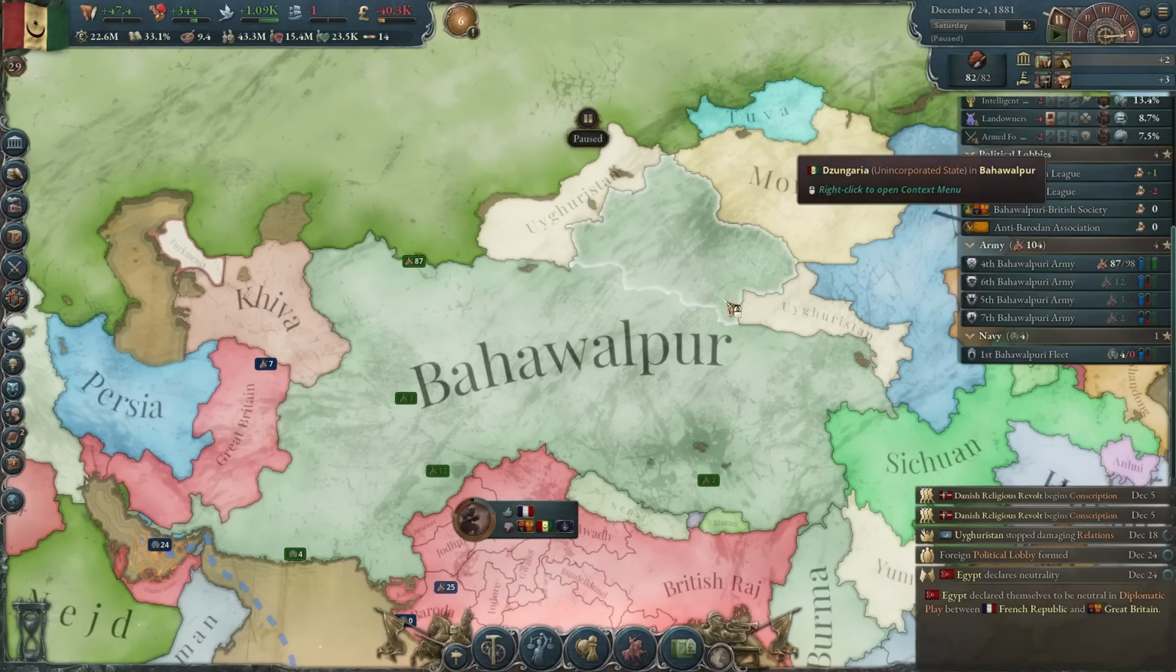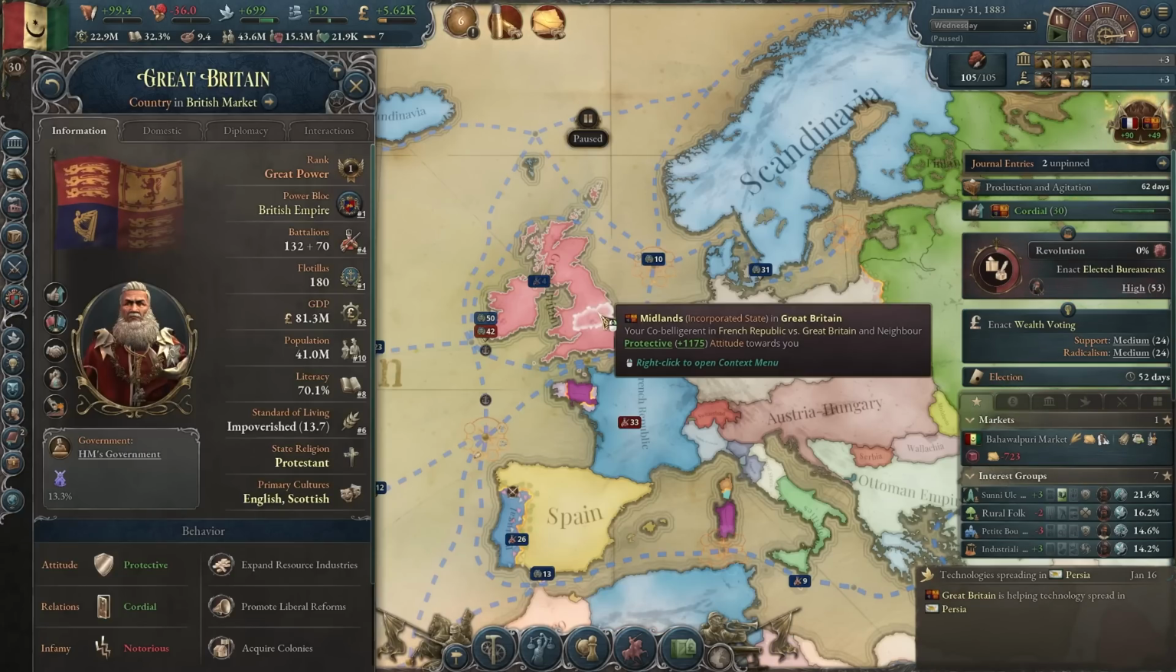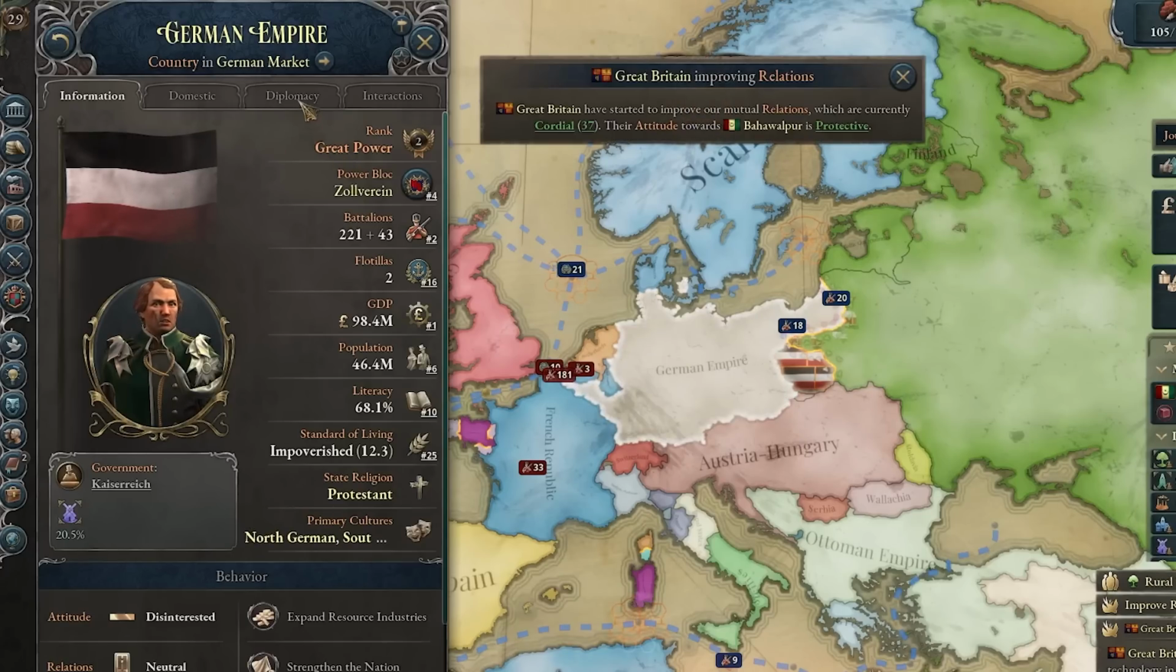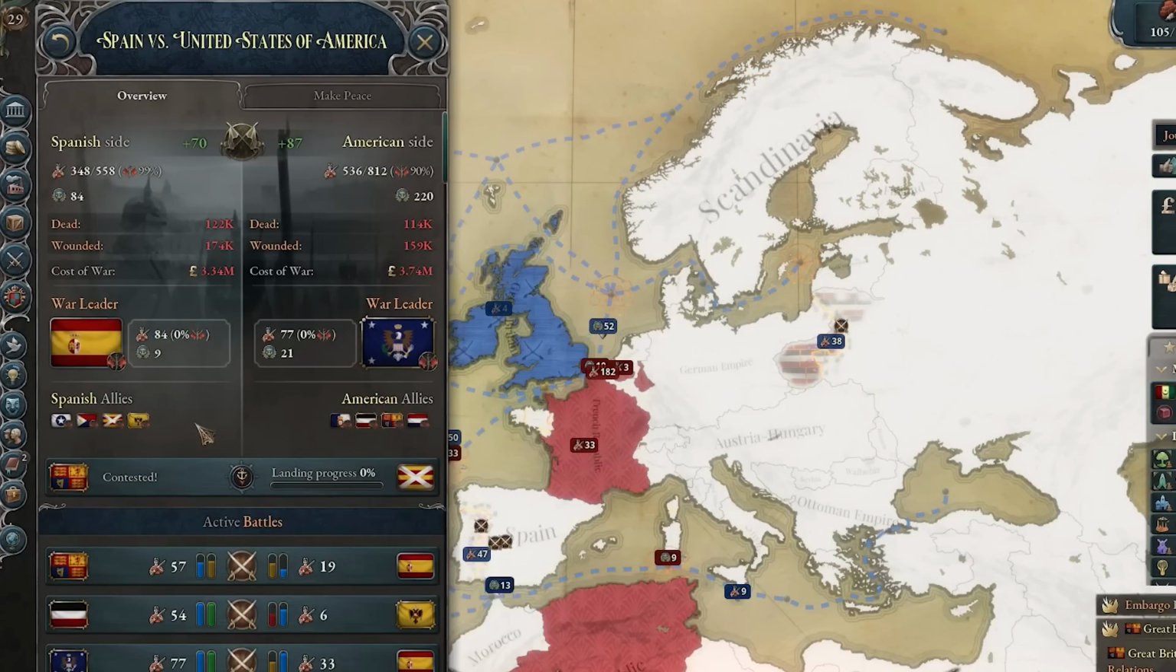Yeah, I didn't really have enough maneuvers to take everything, but I did my best. Now, again, I've been expelled. Seems like the British don't really want me anymore. Oh, and now Germany is going to war with Russia. Or actually, no, it's more like Spain going to war with America. And somehow, most of the great powers got caught up in this.